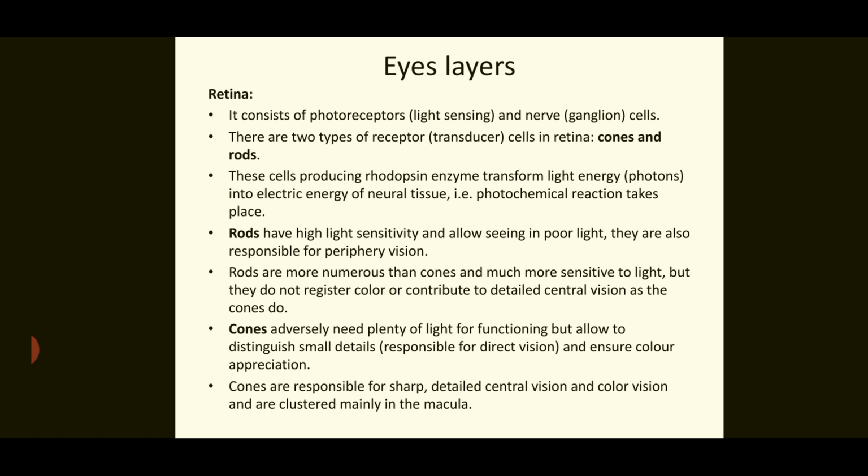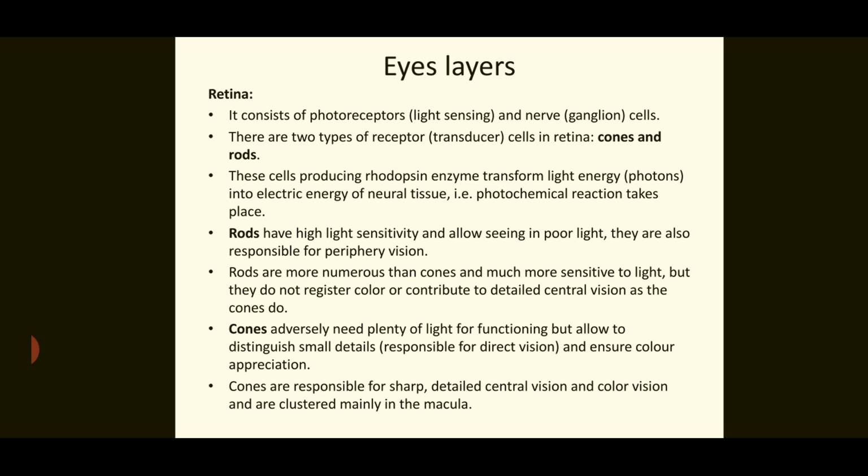Rods or rod cells have high light sensitivity and allow seeing in poor light. They are also responsible for peripheral vision. Rods are more numerous than the cones and much more sensitive to light, but they do not register color or contribute to detailed central vision as the cones do.